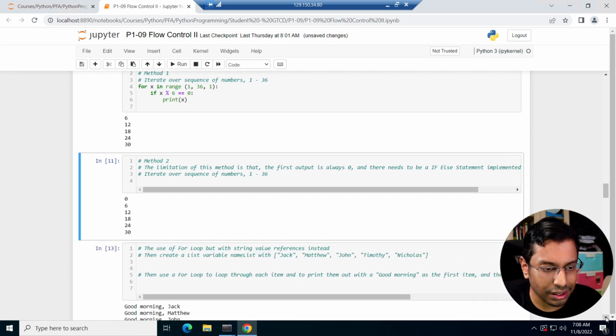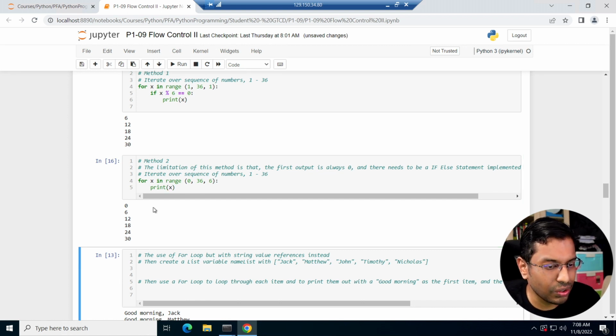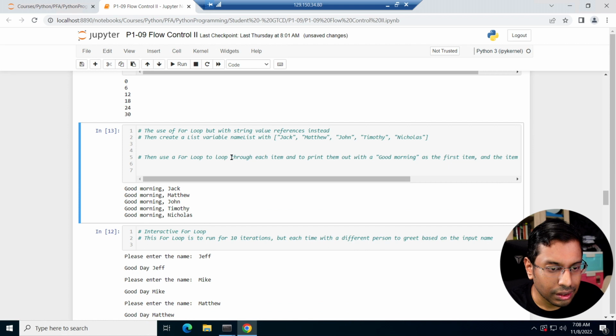There's also another method you can try. For x in range 0 to 36 with step 6. This one starts from 0, then moves on to 6. Even though it looks simpler, there's a catch. It starts with 0 and goes all the way until 30 here. The trick is that it's not very good because you're not checking whether it's a multiple of 6 or not. Okay, that's the range part.